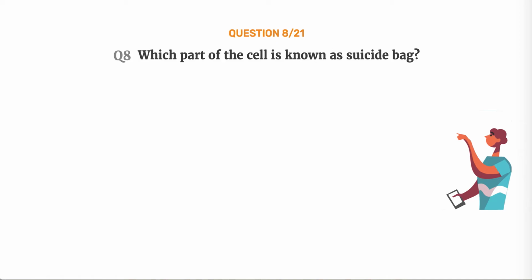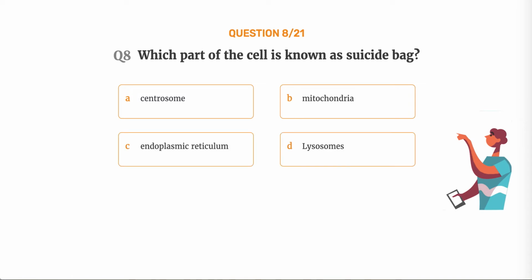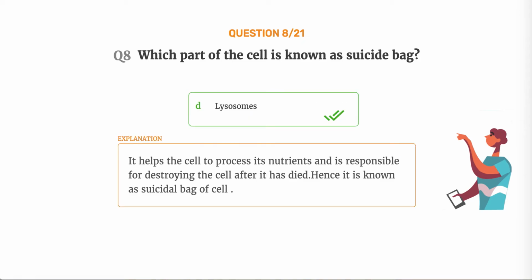Question number 8. Which part of the cell is known as suicide bag? Option A, centrosome. Option B, mitochondria. Option C, endoplasmic reticulum. Option D, lysosomes. The correct answer is option D, lysosomes. It helps the cell to process its nutrients and is responsible for destroying the cell after it has died. Hence it is known as suicidal bag of cell.